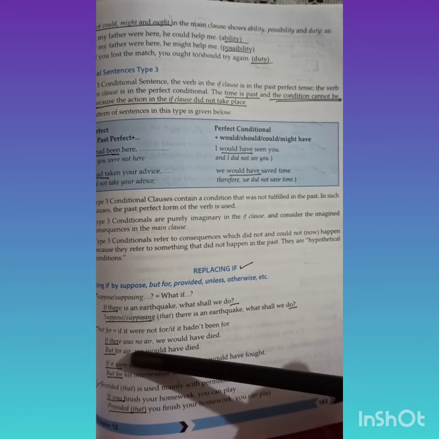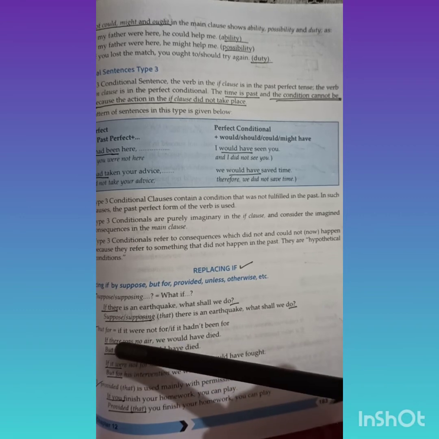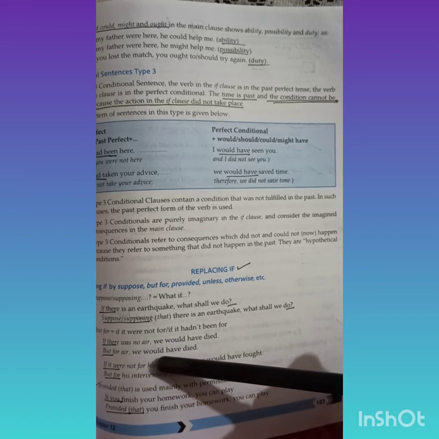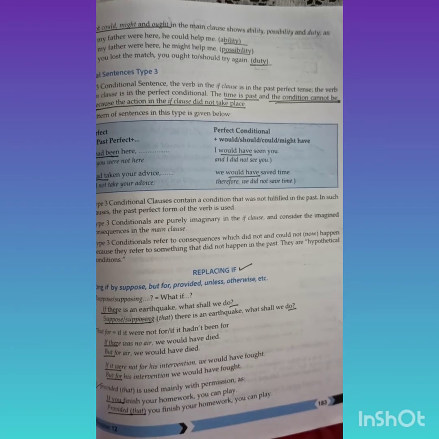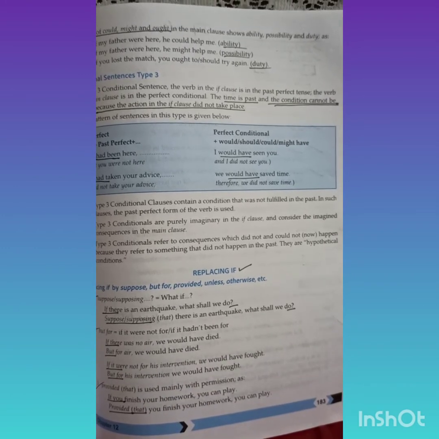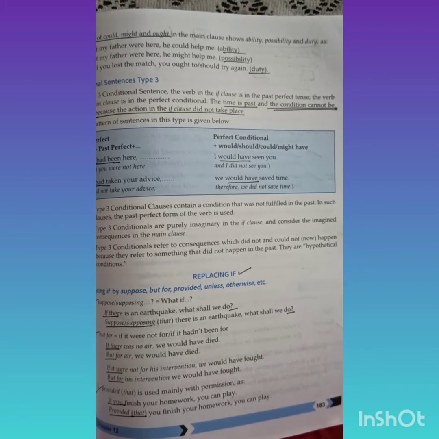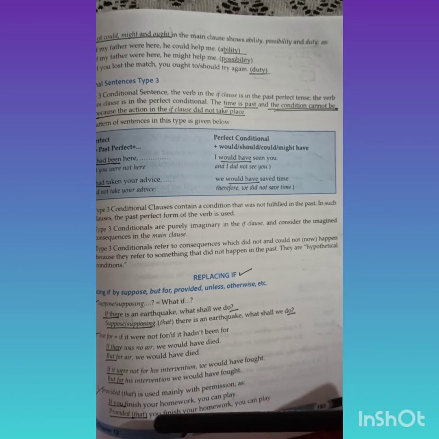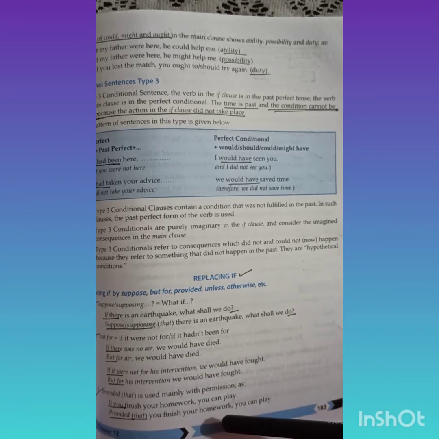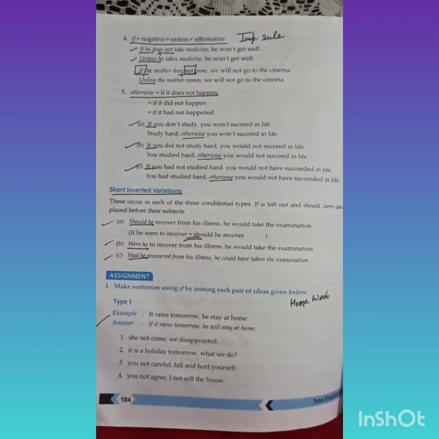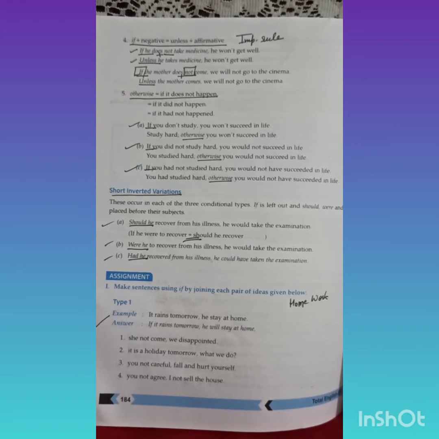The question mark will remain. But for: if there was no air, we would have died. If there can be replaced with but for. But for air, we would have died. Next one is, if it were not for his intervention, we would have fought. But for his intervention, we would have fought. Provided. This is again very important. If you finish your homework, you can play. Provided that you finish your homework, you can play. Come to the next page now, page number 184.